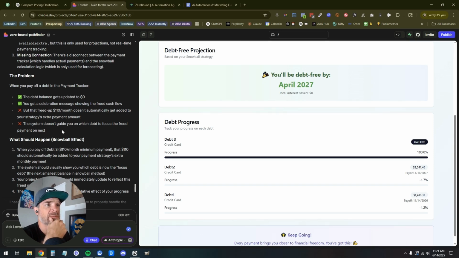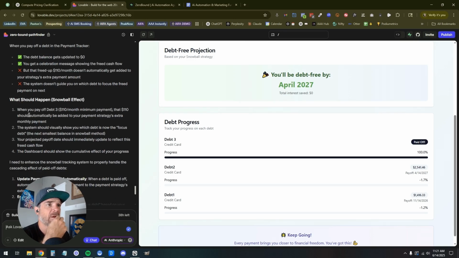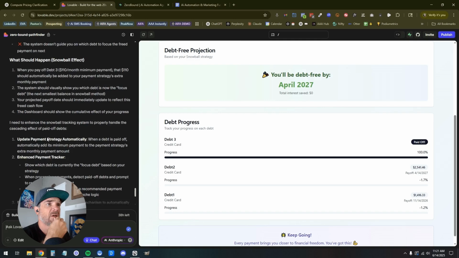The system should guide you on which debt to focus on next. What should happen? Snowball effect. When you paid off the 110, that 110 should automatically be added to your monthly payment strategy extra next month. The system should visually show you which debt is now the focus. Your projected payoff date should be immediately updated to reflect this cash. The dashboard should show the cumulative effect.